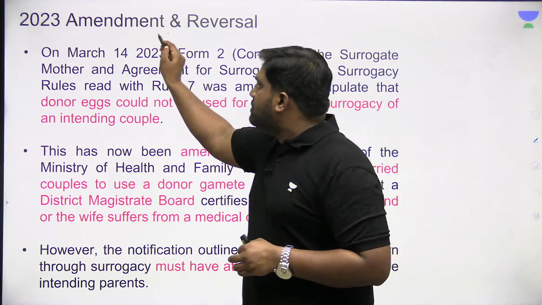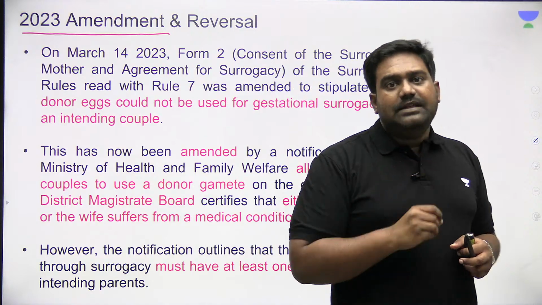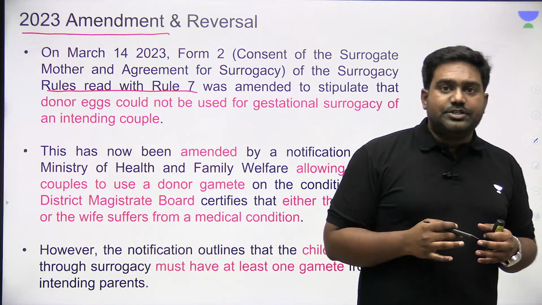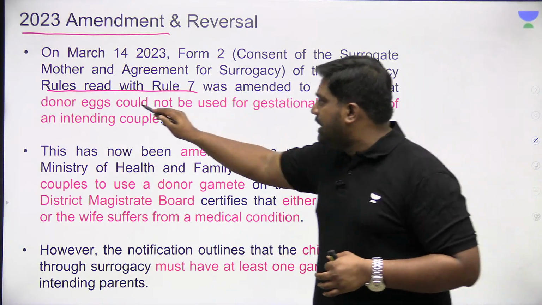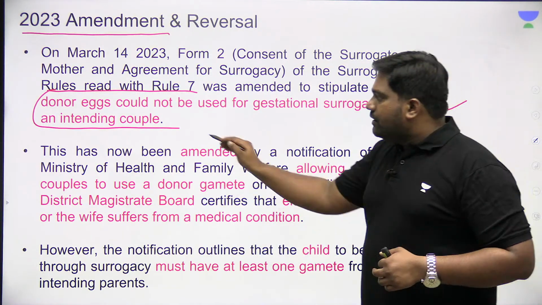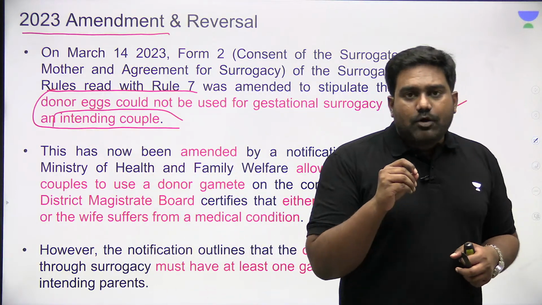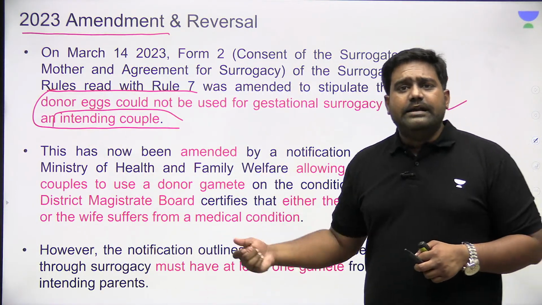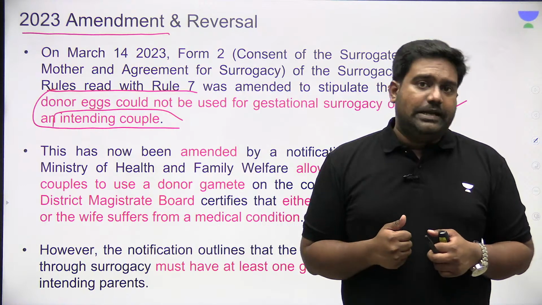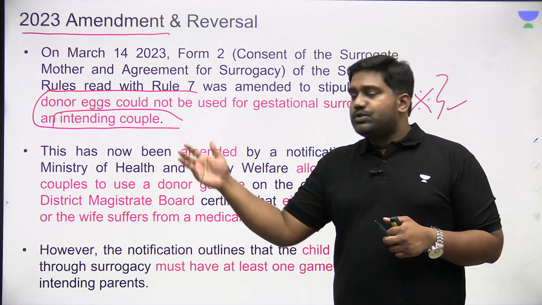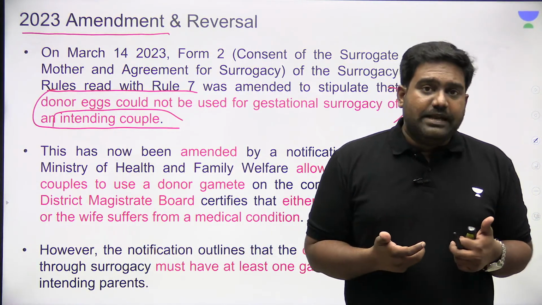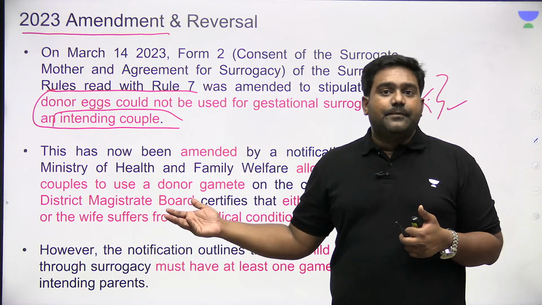But last year, the government made a change. In March 2023, the Ministry of Health and Family Welfare amended certain rules, which prohibited the usage of donor eggs and donor sperms. Now, what will be the problem because of this? The problem is, what if both the parents are medically unfit to provide their gametes to bear their child? Due to infertility problems, what if the intended mother and father are not able to use their gametes? That was restricting their option of surrogacy.